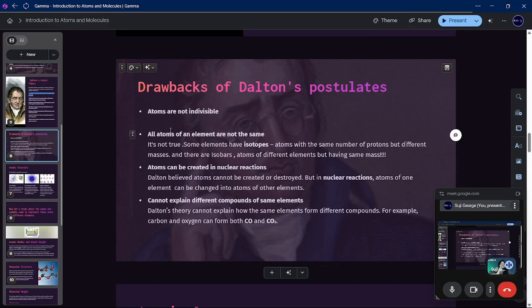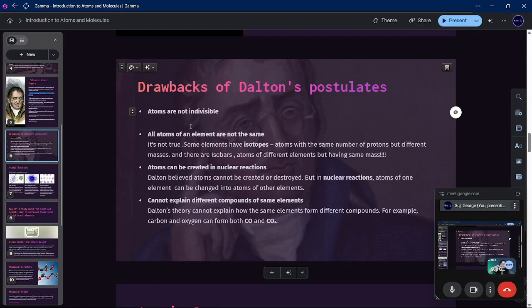The first thing you already know: atoms are not indivisible, or simply you can say atoms are divisible, right? All atoms of an element are not the same, as was said by Dalton earlier, but there were isotopes, and different atoms also can have the same masses.